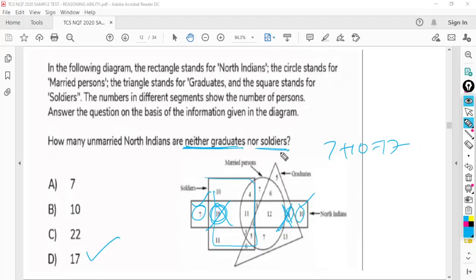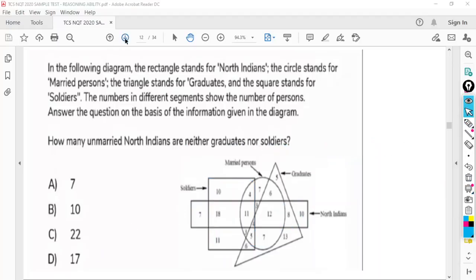Right? Neither graduates nor soldiers. 18 is in soldiers, I have to ignore. These 8 are in North Indians and graduates, we have to ignore. So the left out is 10 and 7, 17.